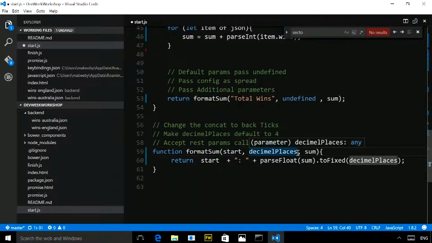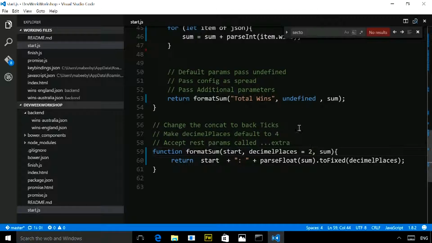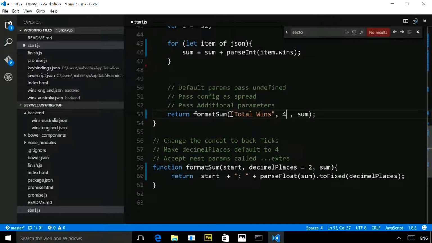And what I'm going to do is use a new feature inside of JavaScript, which is default parameters. Again, something which you'll have seen in other languages before, but it's new to JavaScript. So we can say, default parameter, I want 2 decimal places if nothing's passed in. Now, when we go to this, we should see, even though I'm not passing in something, it's defaulting to 2 decimal places. So we've got default parameters. And if I set that back to 4, it will go to 4 rather than that because it's no longer undefined.